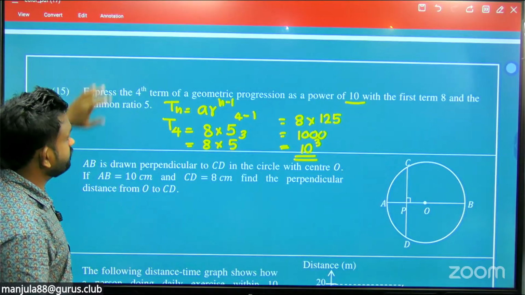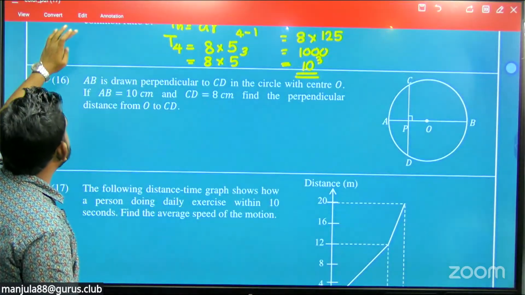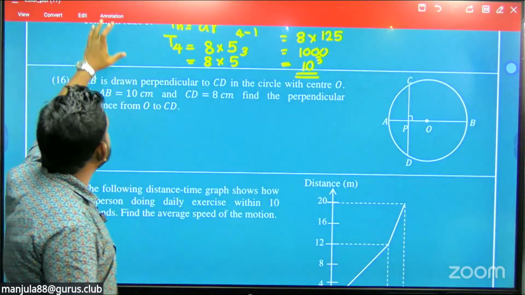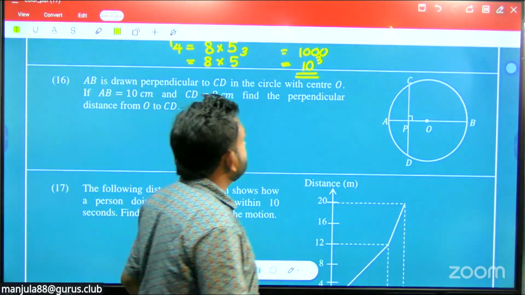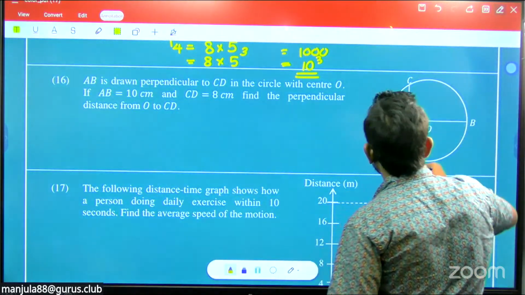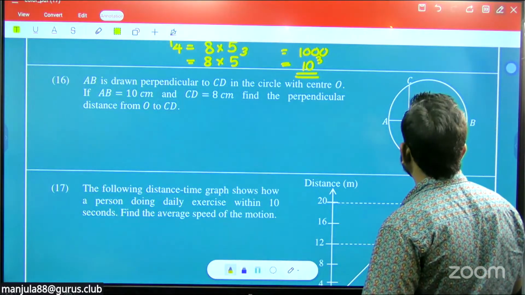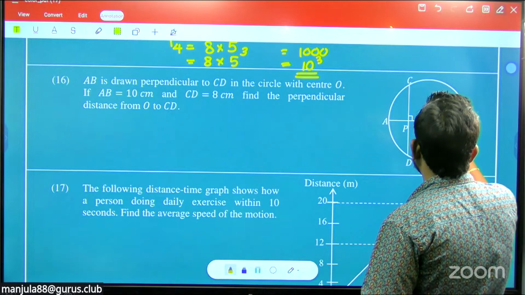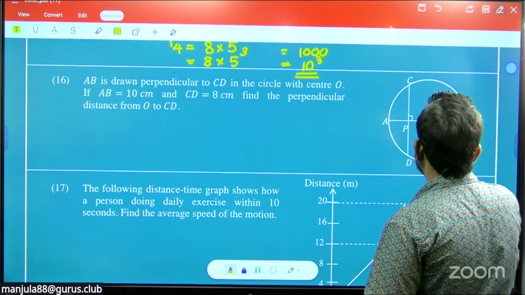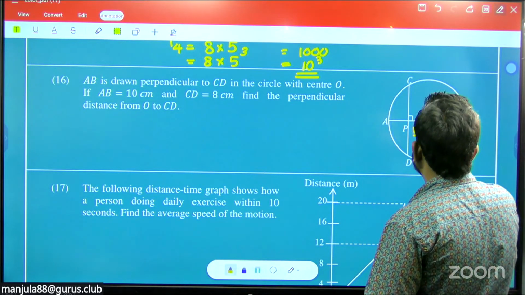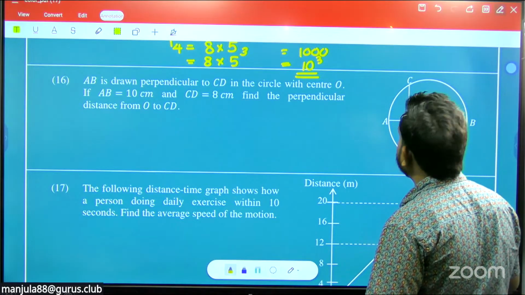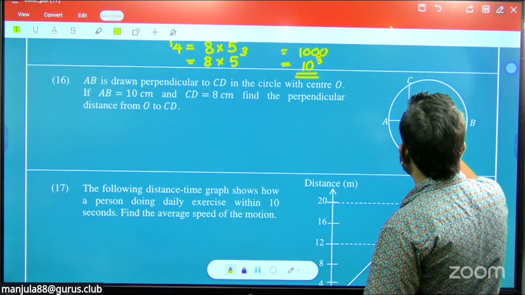Now the question number 16. AB is drawn perpendicular to CD. The circle has center O. If AB equals 10 centimeter, that means the radius is 5, right? Radius is 5. And CD equals 8 centimeter.